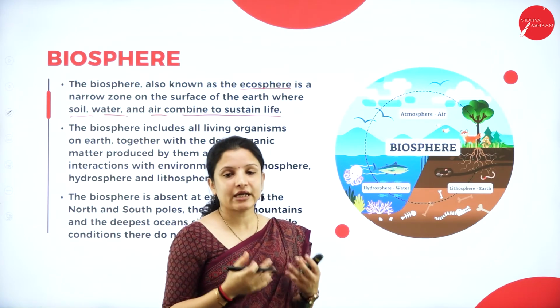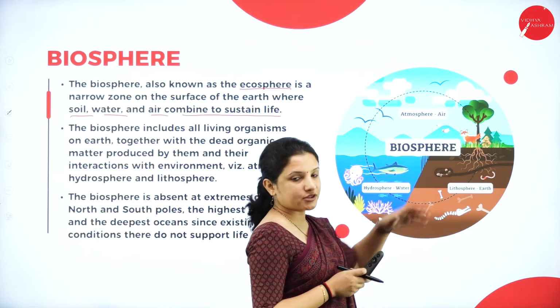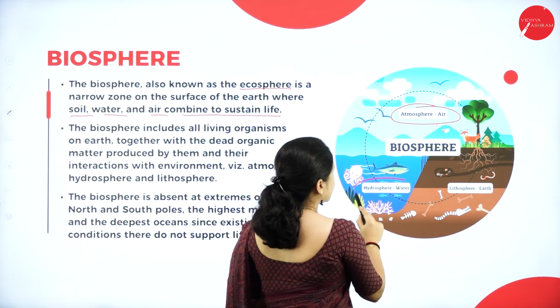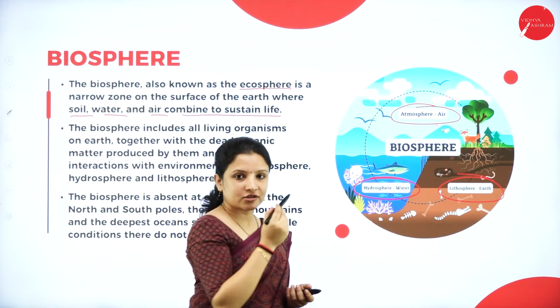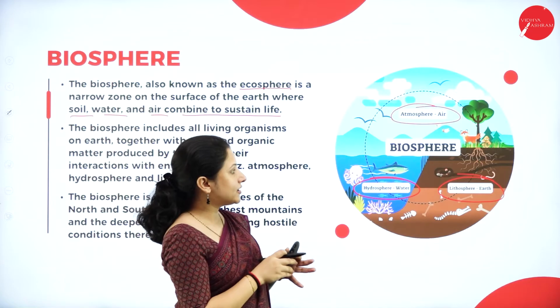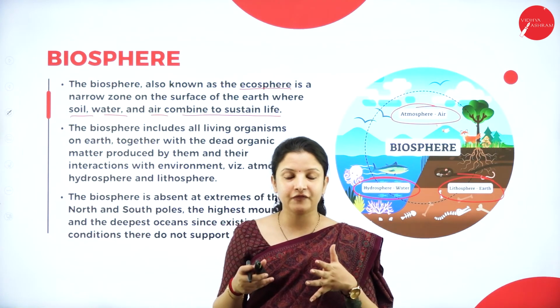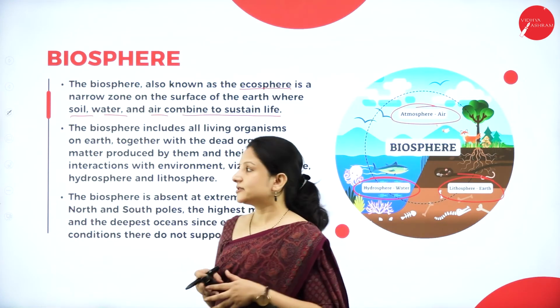Soil means lithosphere, water is hydrosphere, and air is atmosphere. In order for life to survive properly, all these combine to form the biosphere, and we live in a biosphere wherein we are interacting with all of these components.